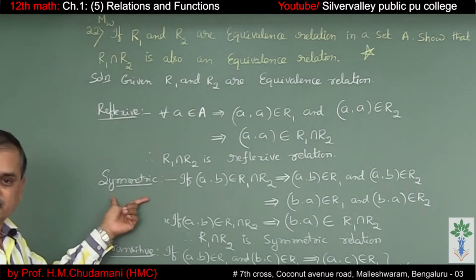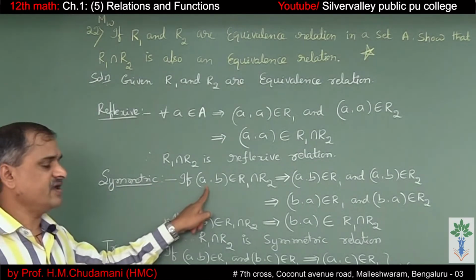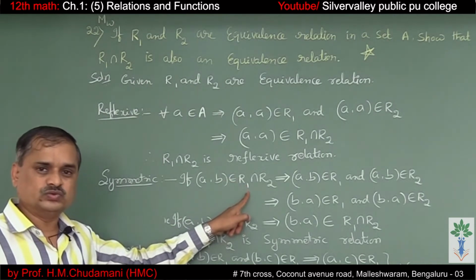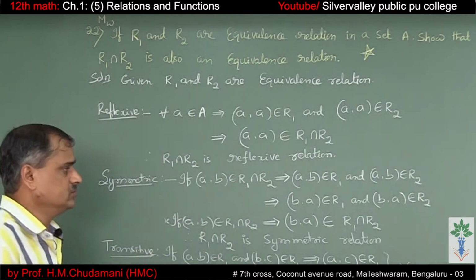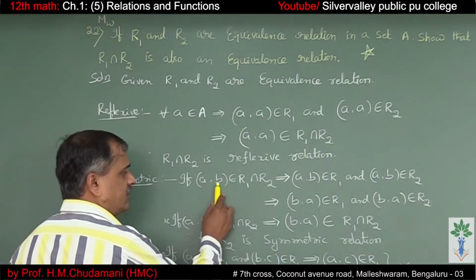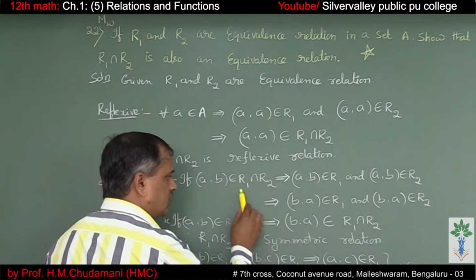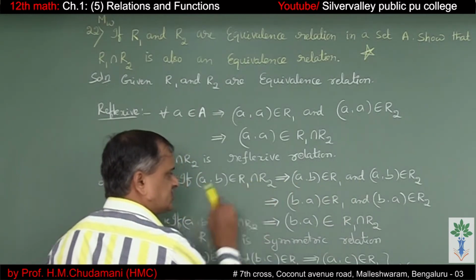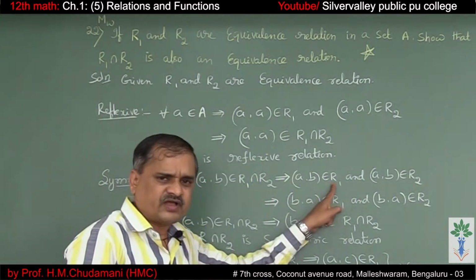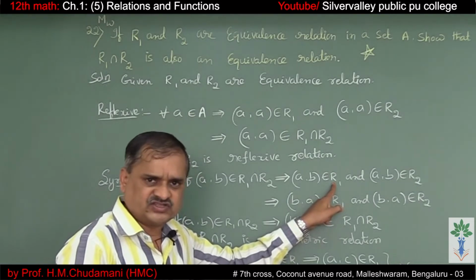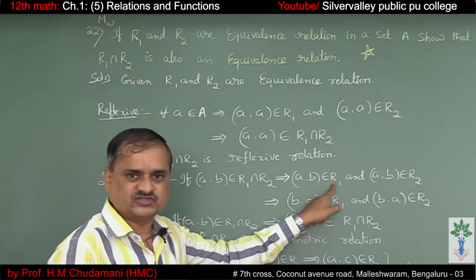Next, symmetric relation. If (A,B) belongs to R1 ∩ R2, this means that (A,B) belongs to R1 and (A,B) belongs to R2 also, an intersection. Since R1 is an equivalence relation, it satisfies symmetric.